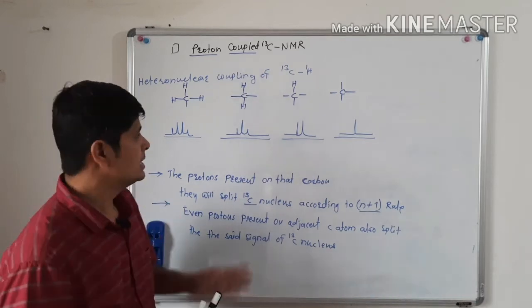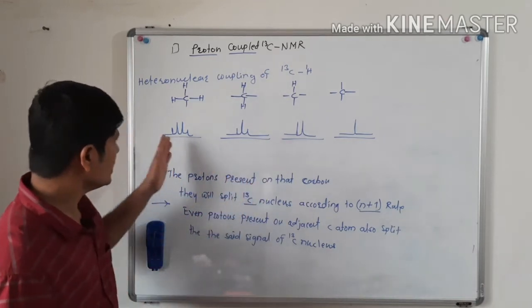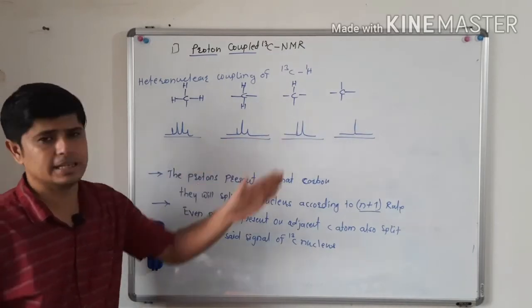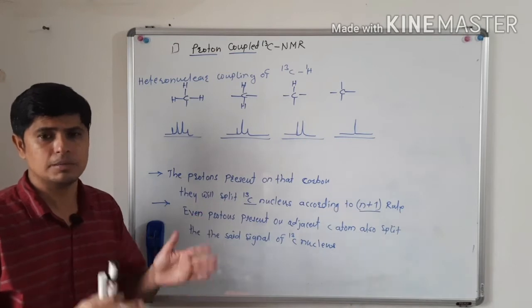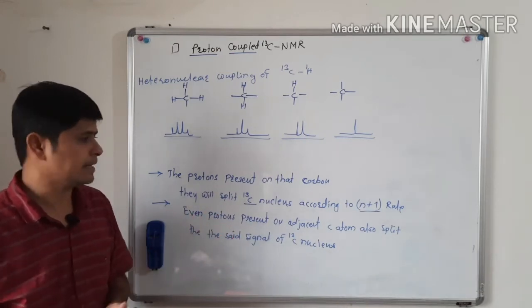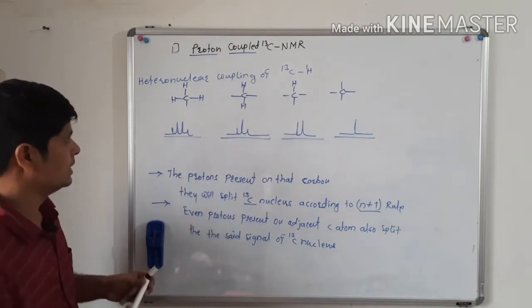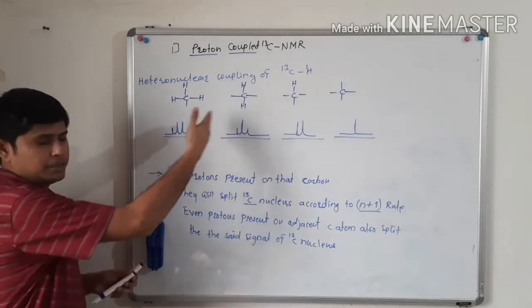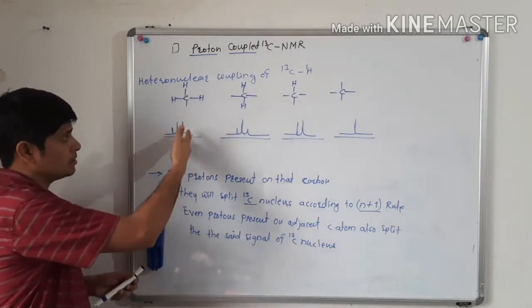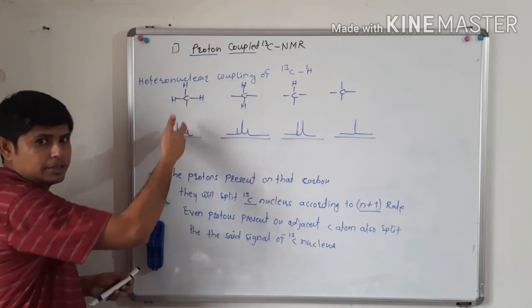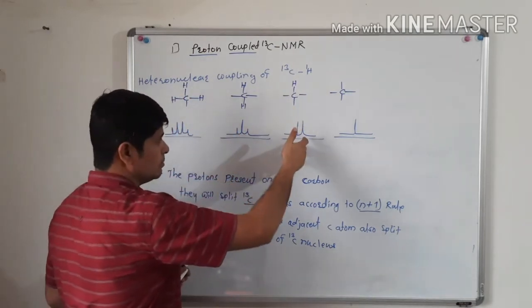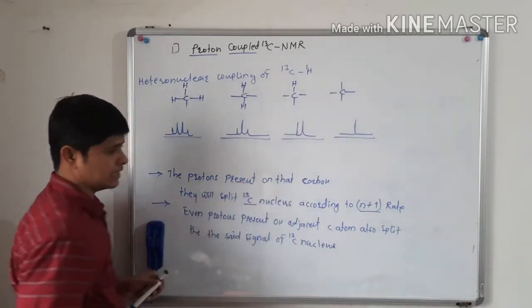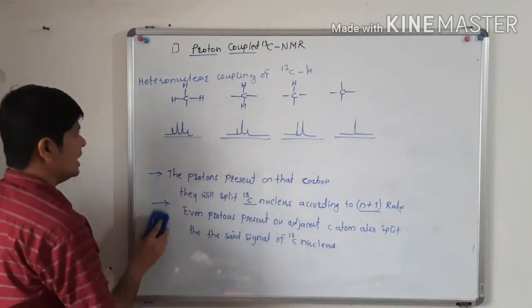So we will get such types of quartet, triplet, doublet, singlet in the carbon 13 NMR spectrum, in the proton coupled carbon 13 NMR spectrum. If you have understood this: methyl will give quartet, methylene will give triplet, methine will give doublet, and quaternary carbon will give singlet. If you have understood this, I will erase this.